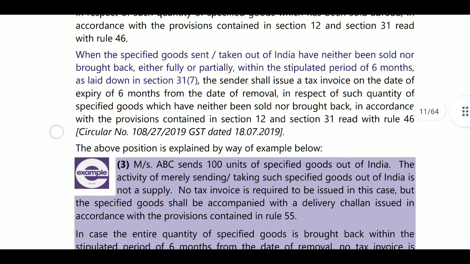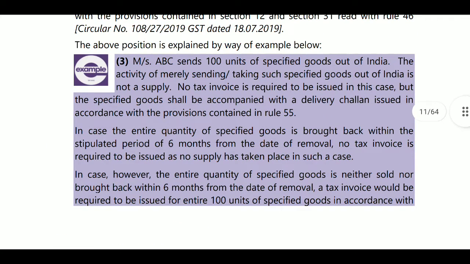Next, for example, Mrs. ABC sends 100 units of specified goods out of India. So, he is sending 100 units. The activity of merely sending and taking such specified goods out of India is not a supply. So, only taking outside India is not a supply. And no tax invoice is required to be issued in this case. But the specified goods shall be accompanied with a delivery challan issued in accordance with the provisions contained in Rule 55. Tax invoice is not required, but delivery challan is a must.